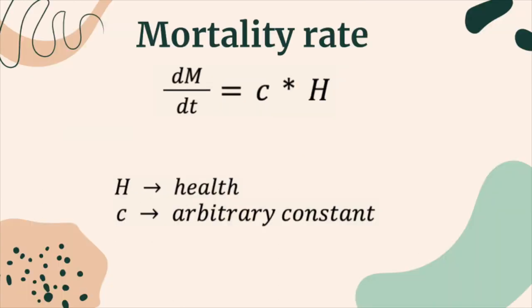Our next equation is going to be our mortality rate, or our mortality risk equation, and we just have a differential of dM/dt is equal to C times H, where C is a scaling factor and H is the health of the population. This equation highlights that essentially the risk of death, or dM/dt, is going to be linearly proportional to the health of our population.